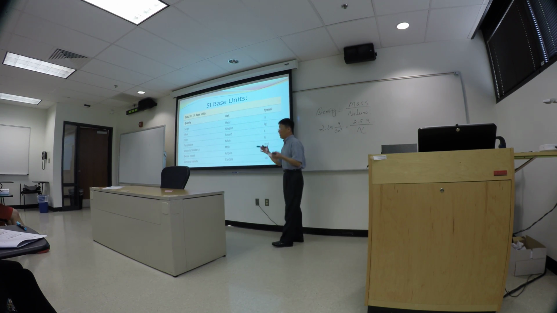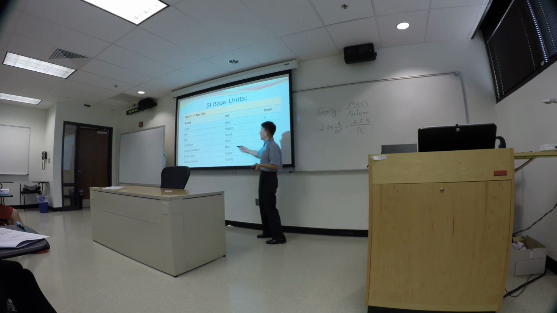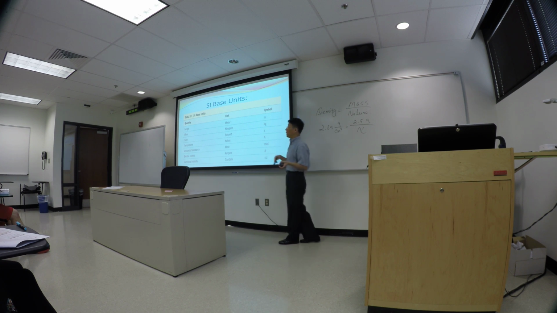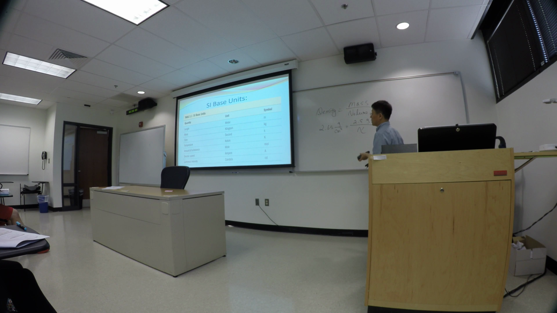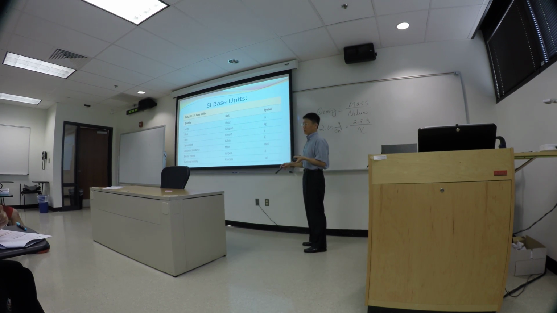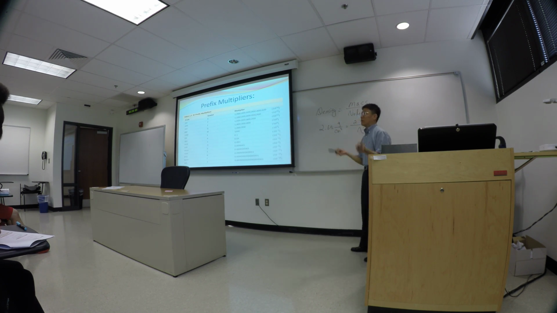Okay, and then the amount of substance that we measure, talking about the chemicals there, we use mole as our unit. And the symbol would be mol. Electrical current, amps, and luminous intensity, candela. These are the 7 basic units that we use to measure pretty much all of the quantities that we have there. And there are, of course, different types of measurement.